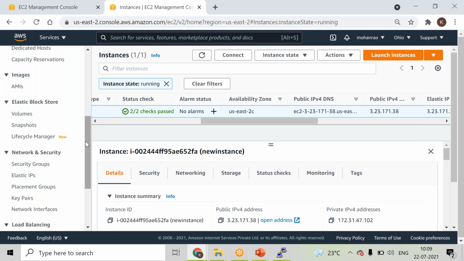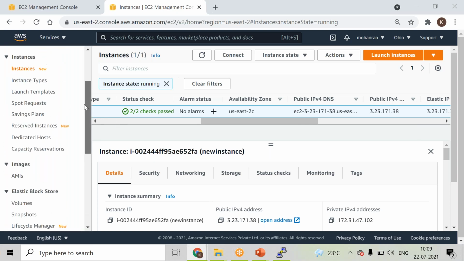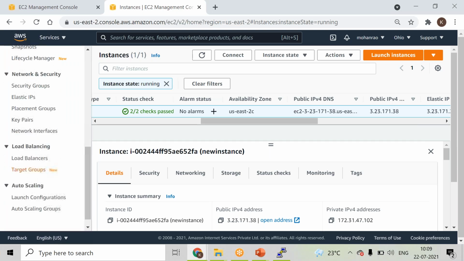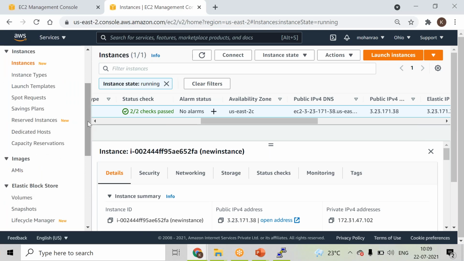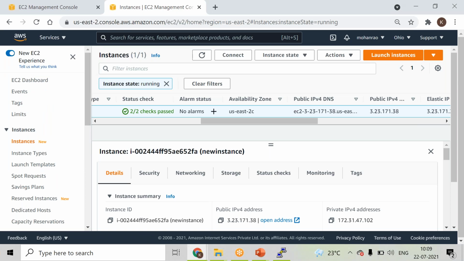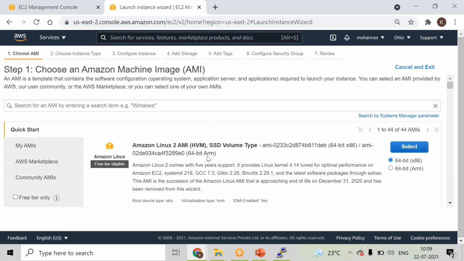And apart from that, with respect to EC2 instances, we have to know about AMIs, right? By default, whenever we are launching a new instance, we are basically using the default AMIs that are available.